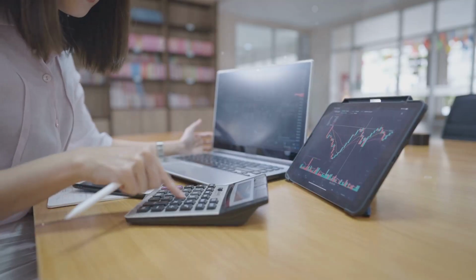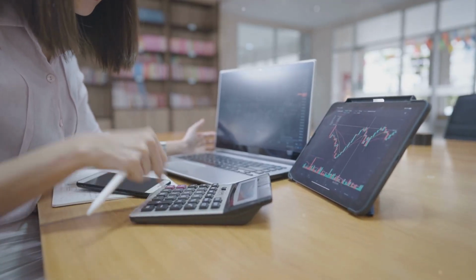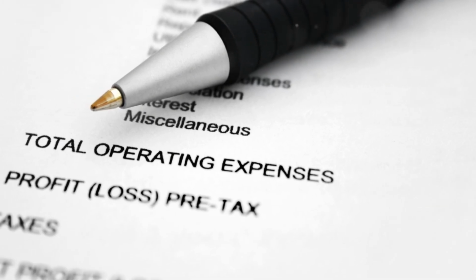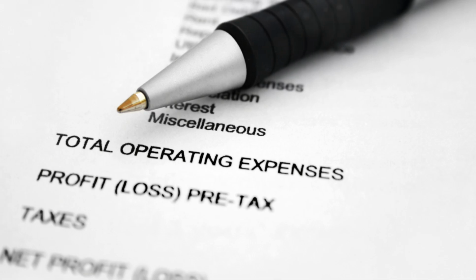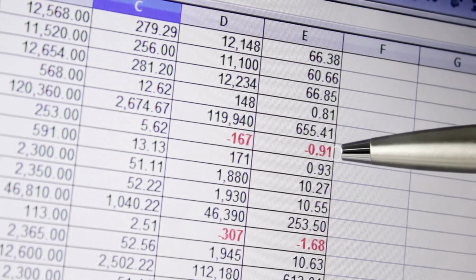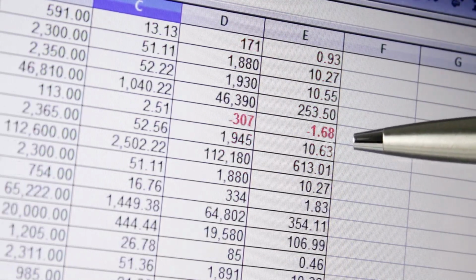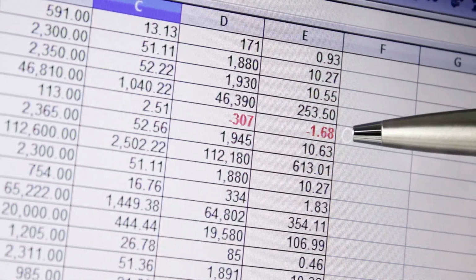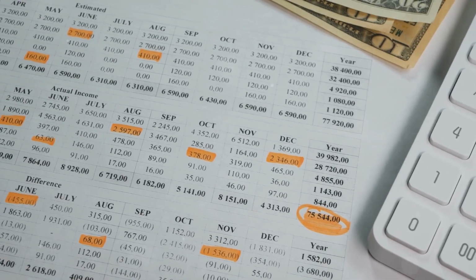With the matching principle, it's all about timing. This principle ensures that revenues and related expenses are recorded in the same reporting period. Let's say you pay upfront for a 2-year maintenance contract. Instead of recording the full expense immediately, the matching principle requires you to spread it out over the contract's duration, recognizing 1/24 each month.